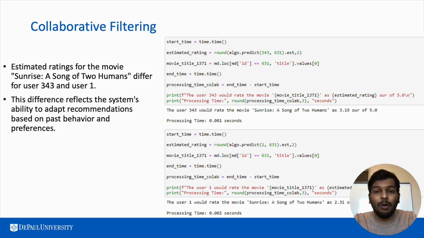Apart from this, we have also given two examples for collaborative filtering, where user 1 and user 343 give ratings for a similar movie, Sunrise, a Song of Two Humans. We can see that user 343 has given a rating of 3.19 out of 5, whereas user 1 has just given 2.31 on a scale of 5. This is based on user preference, and that is how we got these scores.